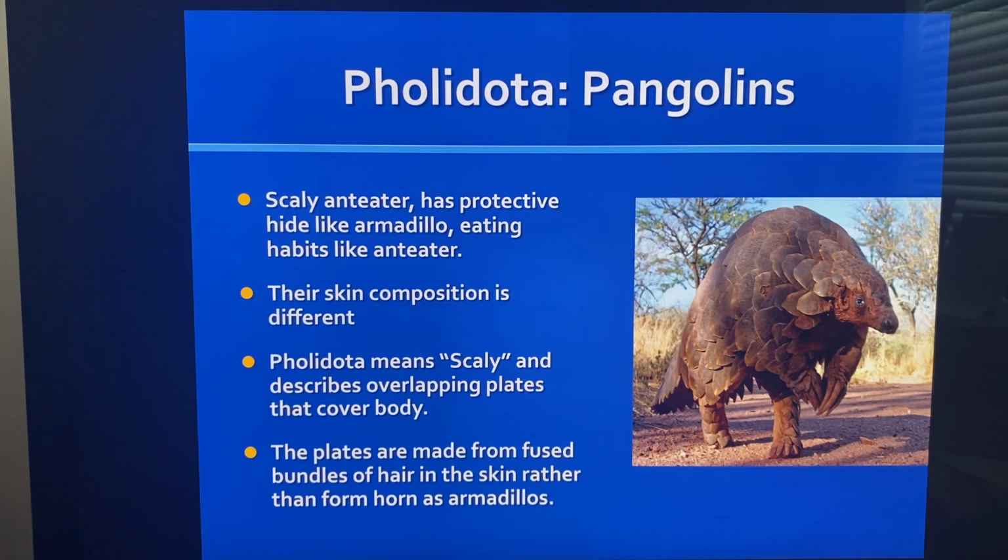You see the scales. Pholidota means scaly, and it describes these overlapping plates that cover the body. See, they're plates that cover their body. The plates are made from fused bundles of hair in the skin, rather than armadillos, which are made from a horn type material. But these are fused hairs that look like plates.